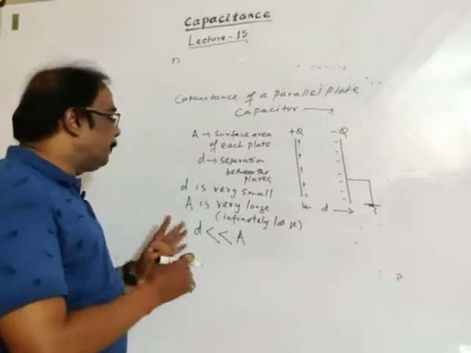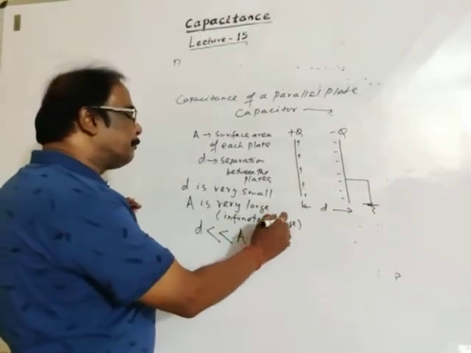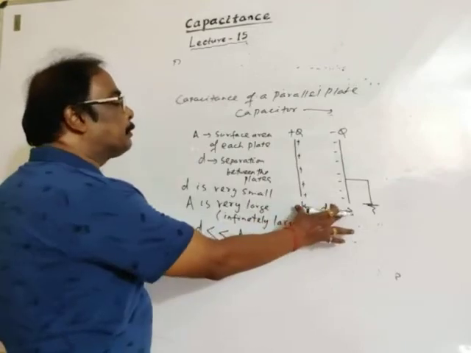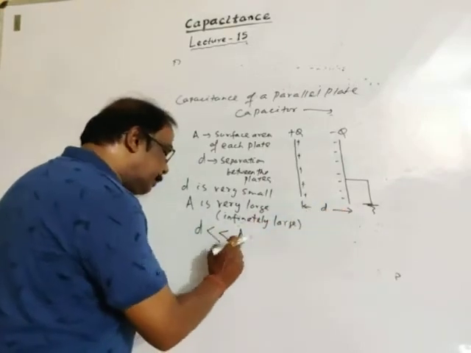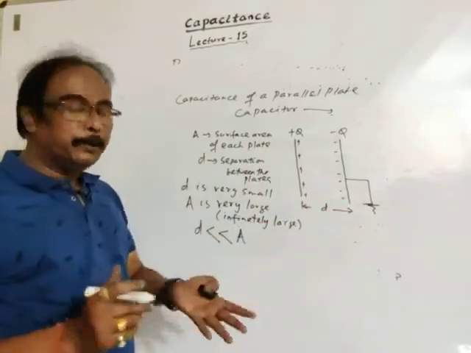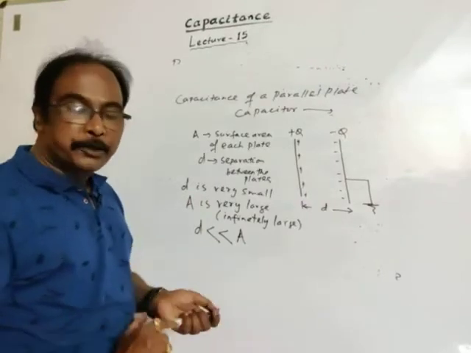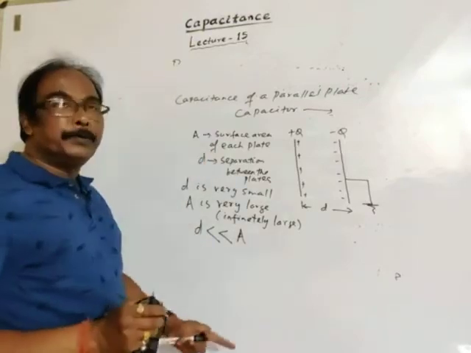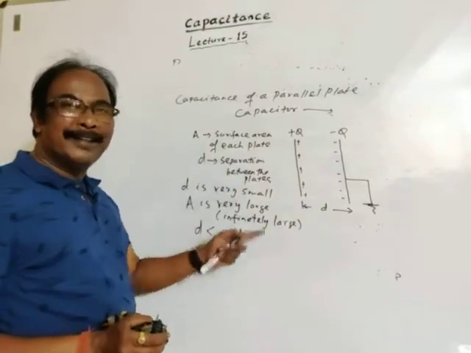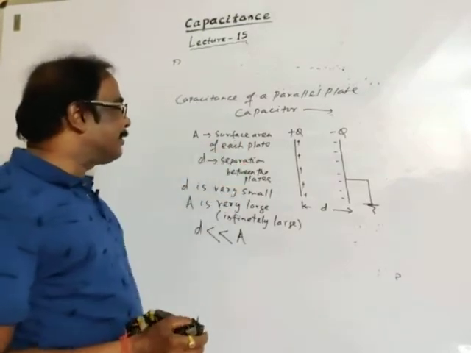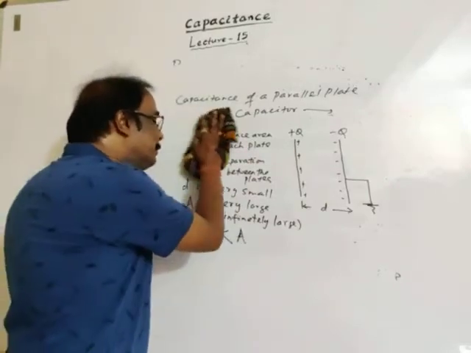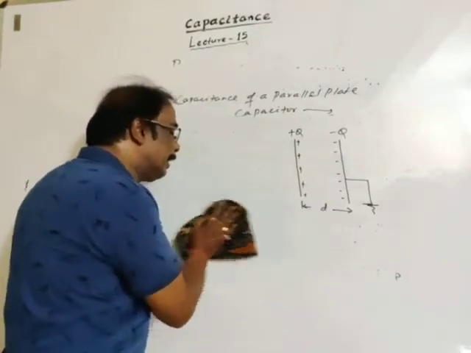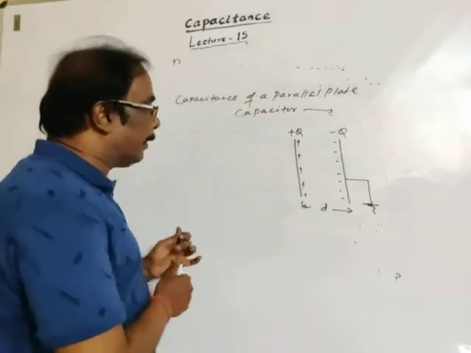So infinitely large means the distance between the plates is very, very small as compared to the surface area of each plate. This is our consideration. So I think you have taken these points. A is the surface area of each plate, D is the separation between the plates, and A is very large, D is very small.